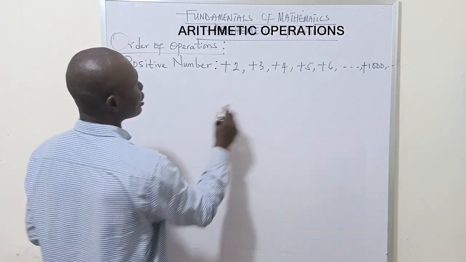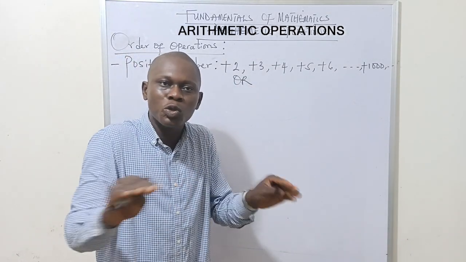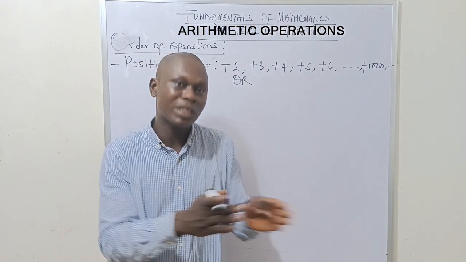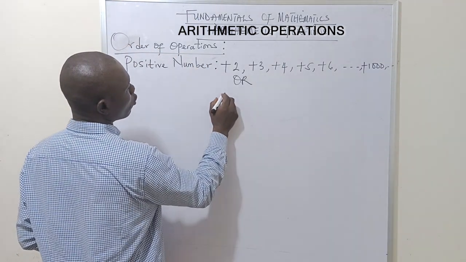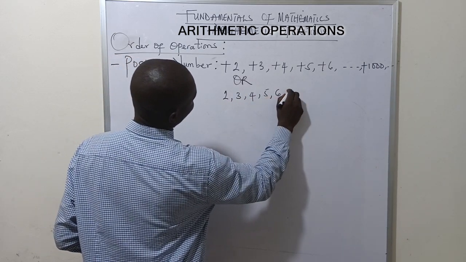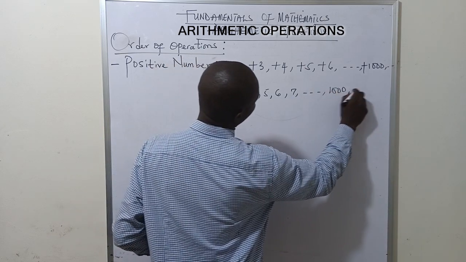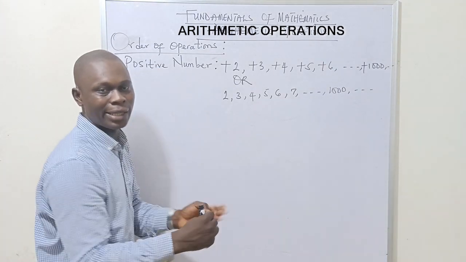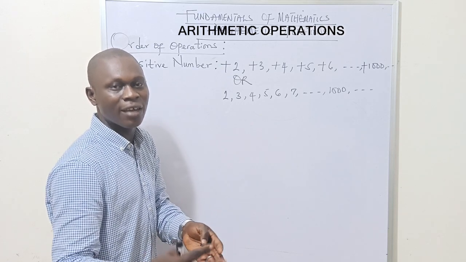Another way of recognizing positive numbers in mathematics is that any number that comes without any sign, any number that is able to stand on its own, can also be regarded as a positive number. Now look at this: we have 2, 3, 4, 5, 6, 7, and it keeps going even to 1,000. And don't forget, these positive numbers also include decimals, rational and irrational numbers, and fractions.